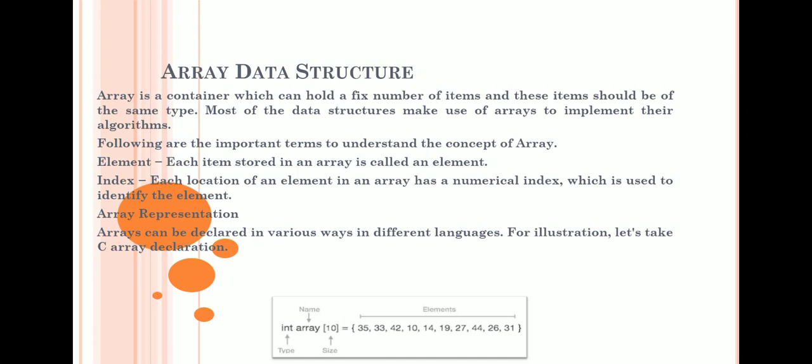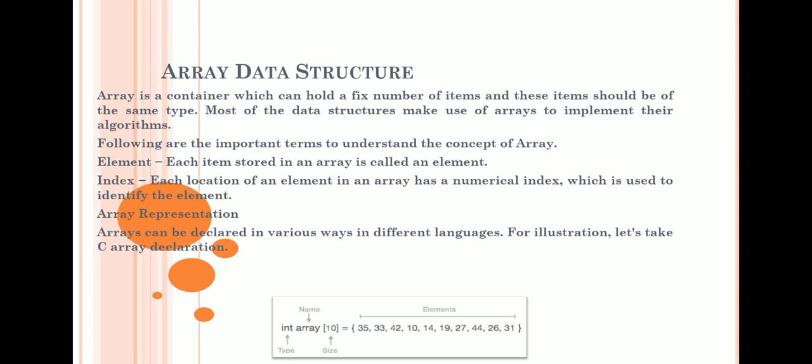The following are the important terms to understand the concept of array, that is element and index. Element is nothing but each atom stored in an array is called an element. Index is nothing but each location of an element in an array.